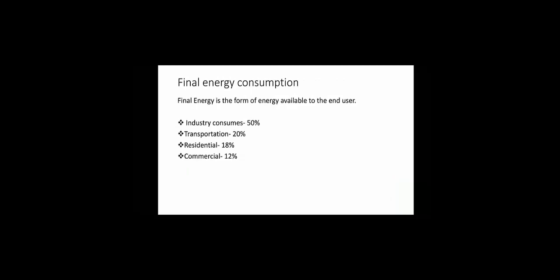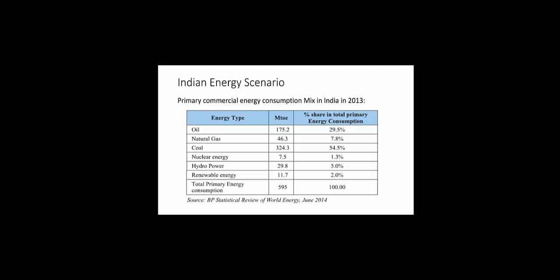Then we go for the final energy consumption. The final energy is the form of energy available to the end user following conversion from primary energy. Industry consumes 50% of energy, transportation consumes 20%, residential 18%, and commercial 12% of energy. Then we come to the Indian energy scenario.